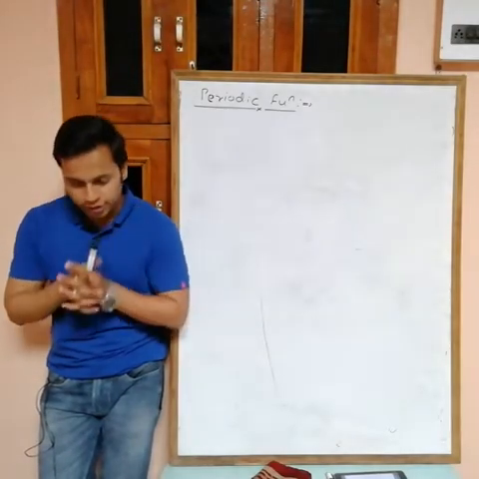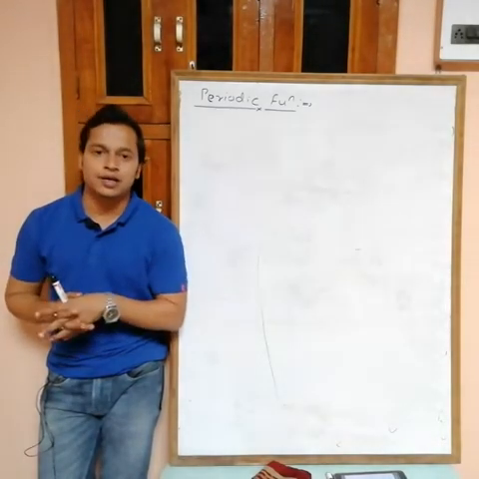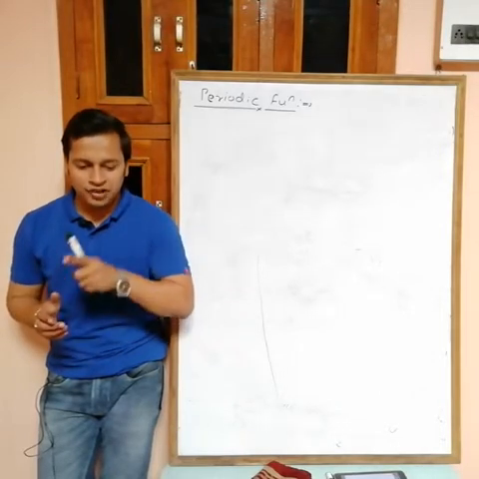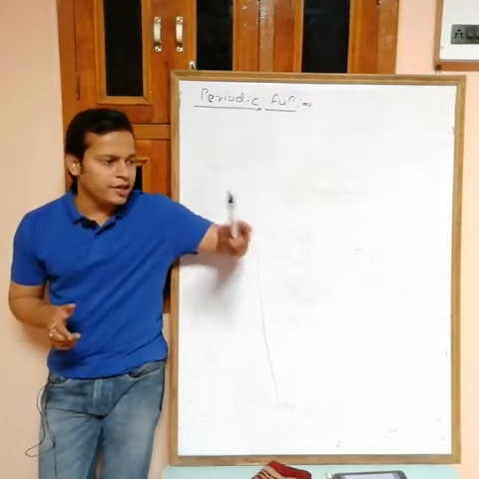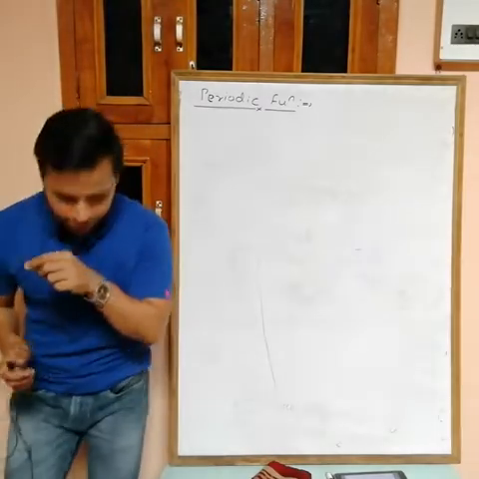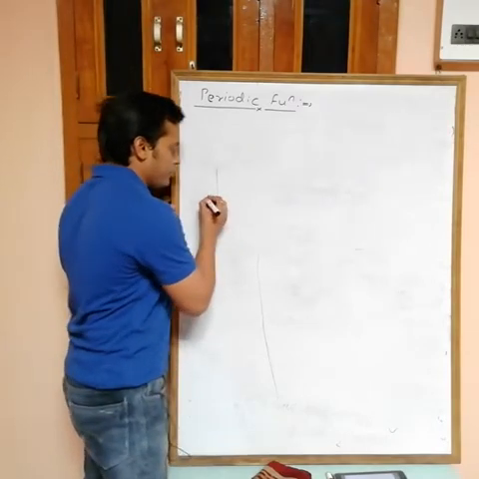Now, do you have any example of periodic function? Actually we use a general example, that is sin x. Now sin x is a periodic function because after every 2 pi interval we are getting the same graph. So the period of sin x is 2 pi. Now see, I am taking the same example, sin x.